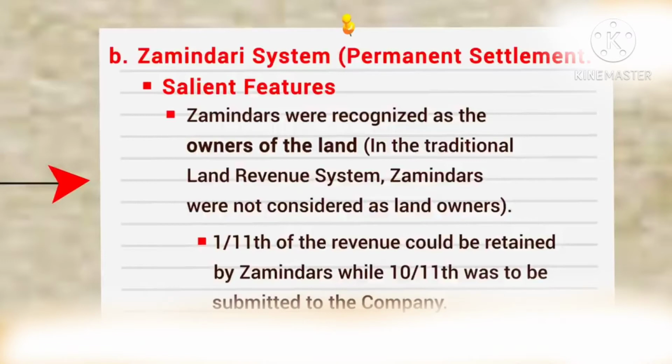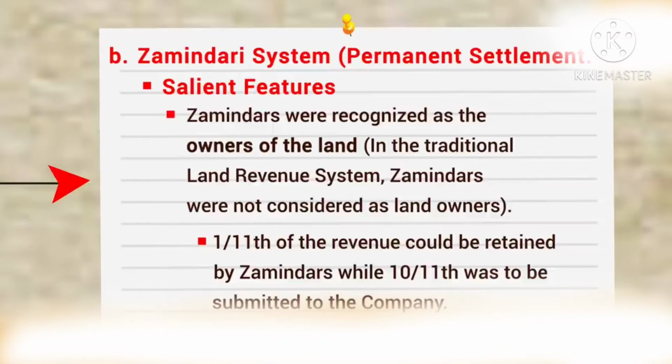The tenant farmers were forced to pay their share even though the crops had failed. The government didn't show any mercy on the farmers. Even if the crop failed, they still had to give half of it to the zamindars. As a result, agricultural output collapsed.